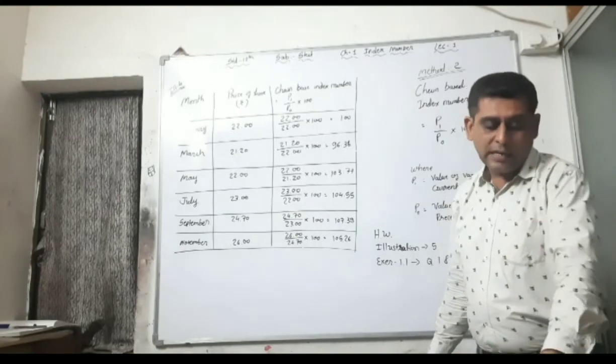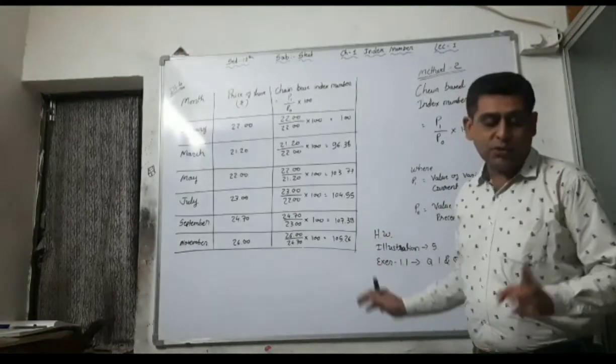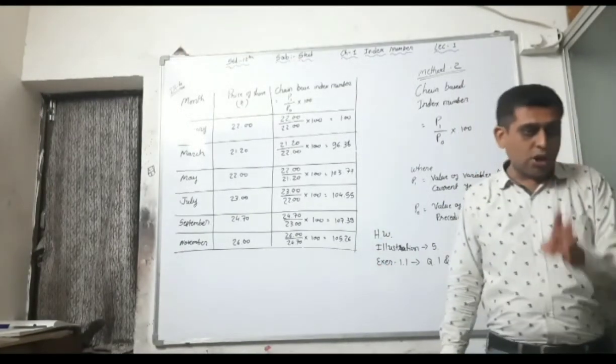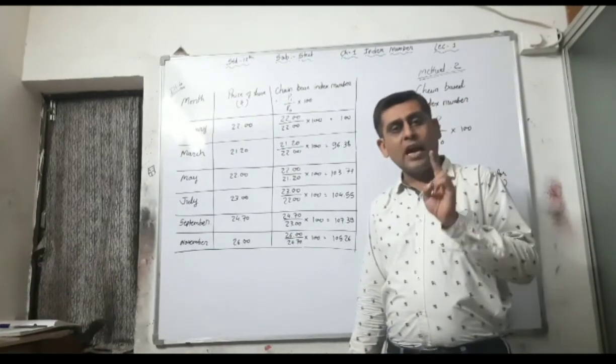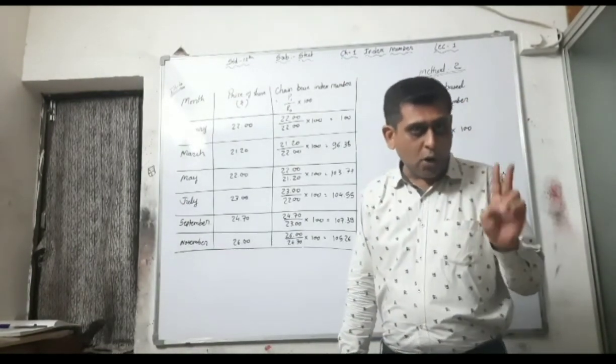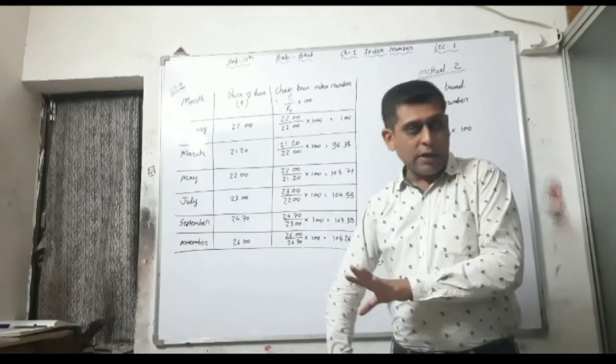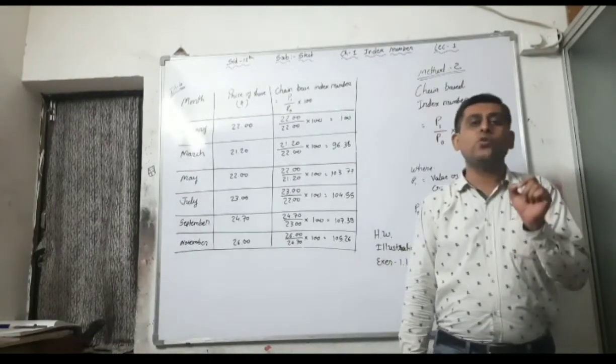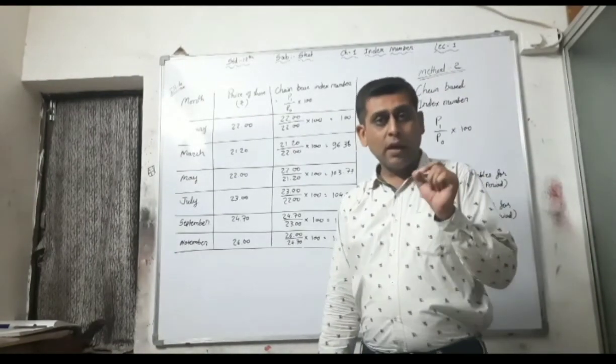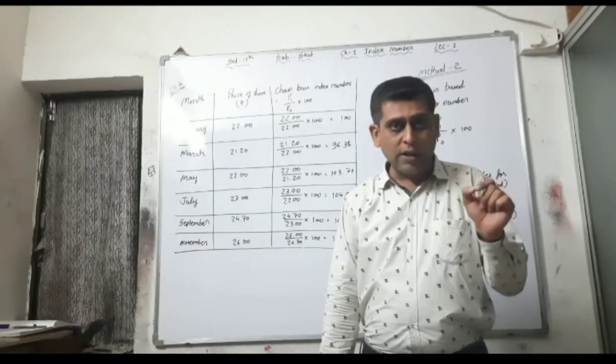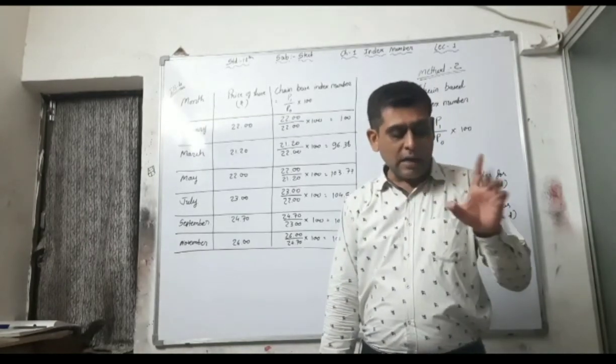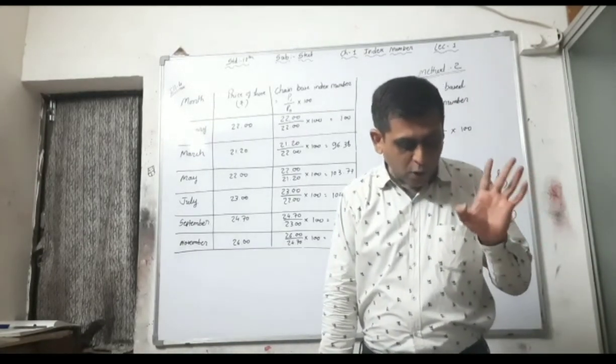The second answer, in the second column, is the chain base index number. And for the third one, you have to first take the average of 2 years' production, that is your 240, and you have to take that 240 as the base year production and find out the fixed base index number.